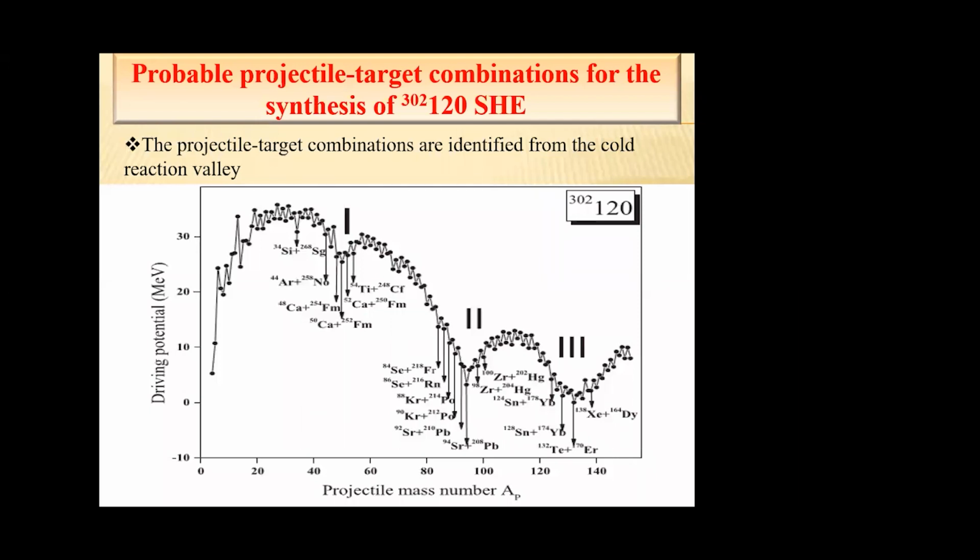Driving potential is equal to interaction potential minus Q value. Here the interaction potential is the sum of Coulomb potential and nuclear potential. We can compute the Q value from the mass defect.